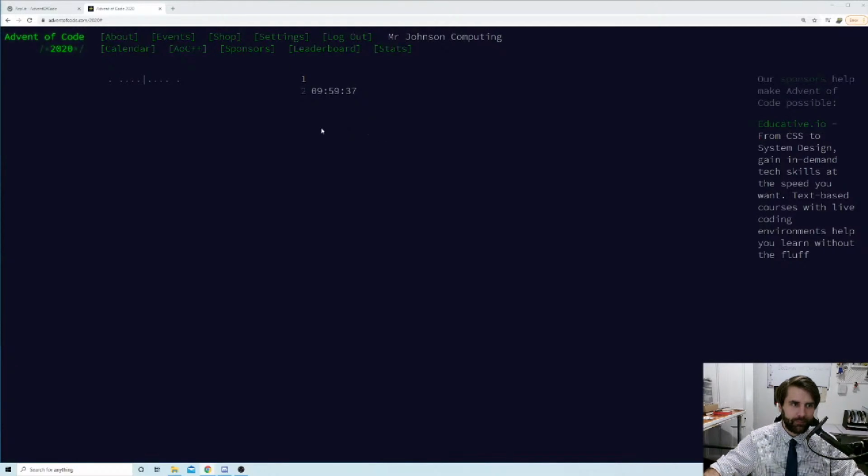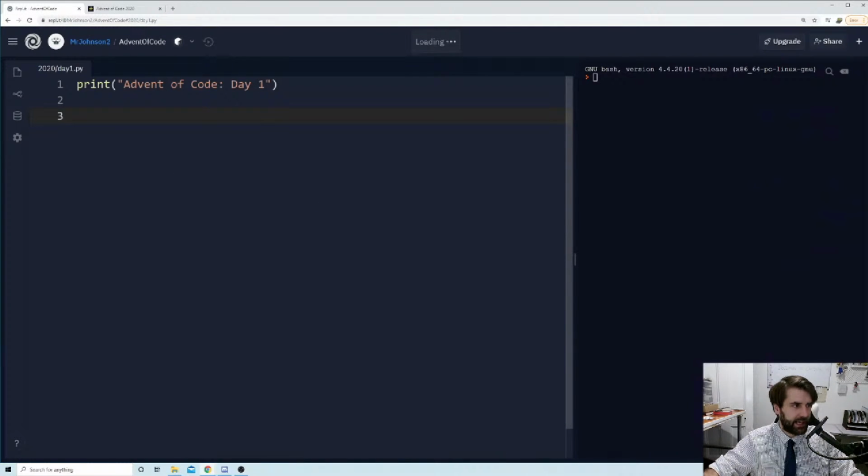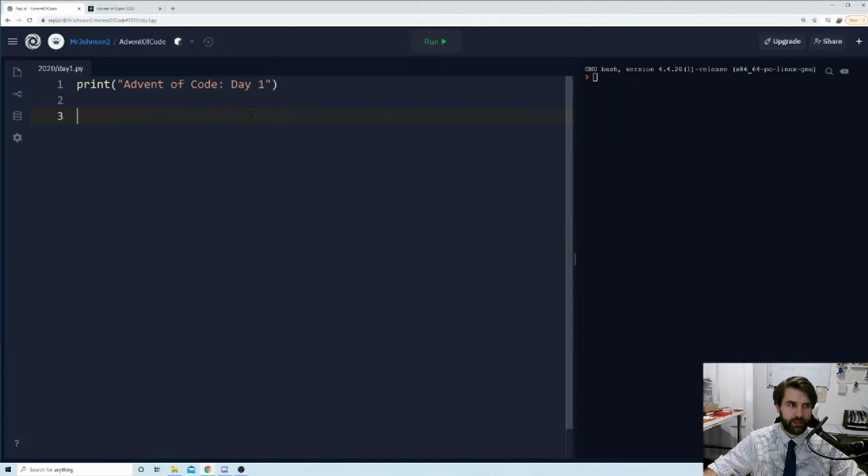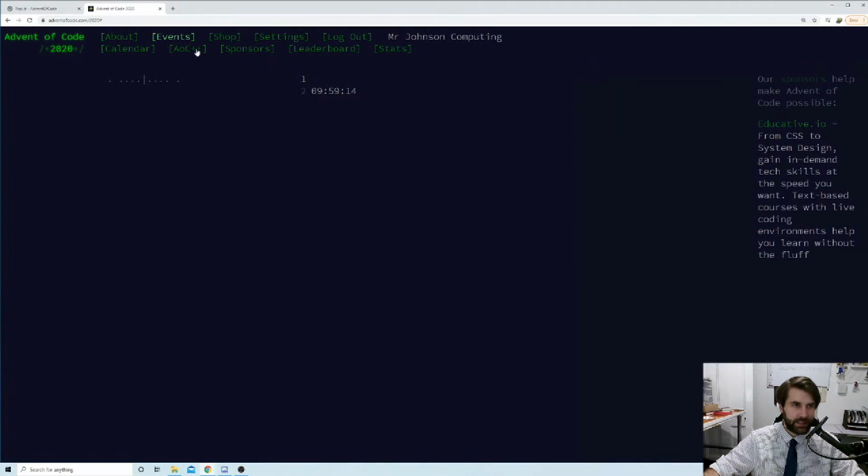So without further ado, we're going to begin. I'm using for this a website called repl.it. This is basically an online code editor that you can write your code in. I'm choosing to program in Python, but the programming concepts will stand regardless of what language you're using. So let's crack straight on into day one.